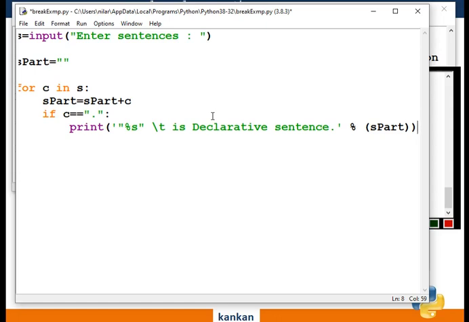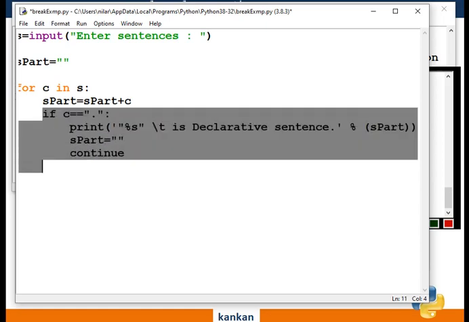If you reach this point, then the rest of the statements will be ignored and you continue. Before continue, what you have to do is set the variable s_part to the null character. Nothing will be there. Now use the continue statement.